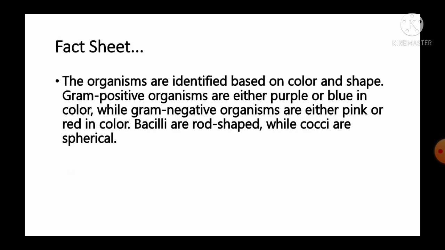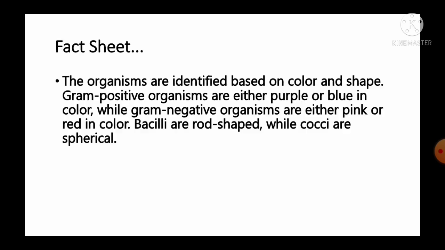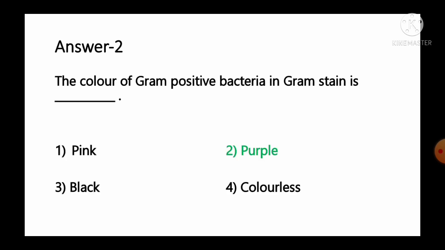And the fact given regarding this question, it is the organisms are identified based on color and shape. Gram-positive organisms are either purple or blue in color, while gram-negative organisms are either pink or red in the color. Bacilli are rod-shaped, while cocci are spherical in shape. So, as per the information, we can say gram-positive organisms are purple or bluish in the color. So, as per the information, we can say option number 2 is the correct answer for this question.